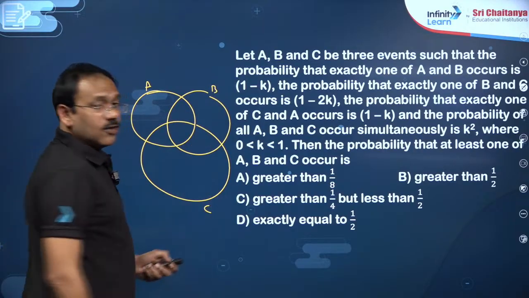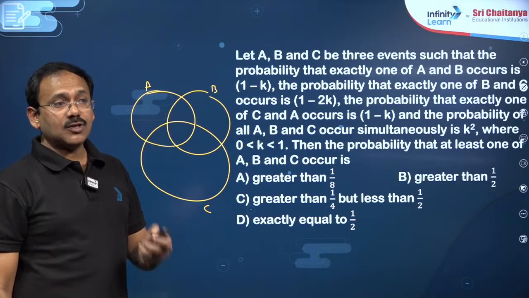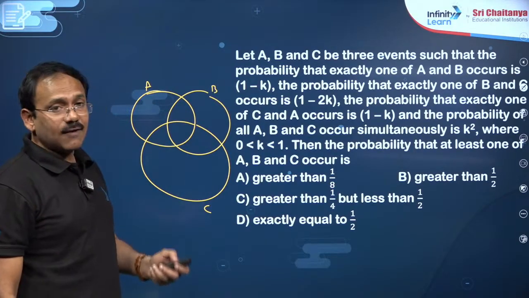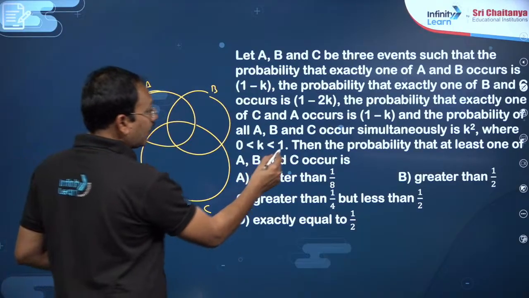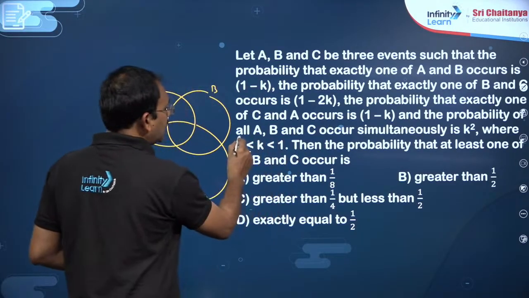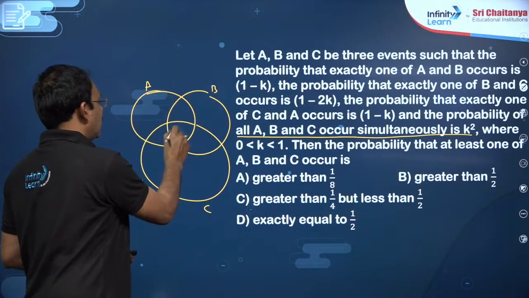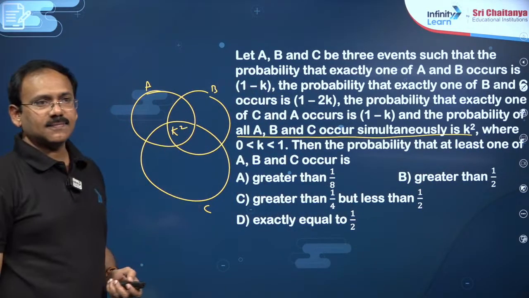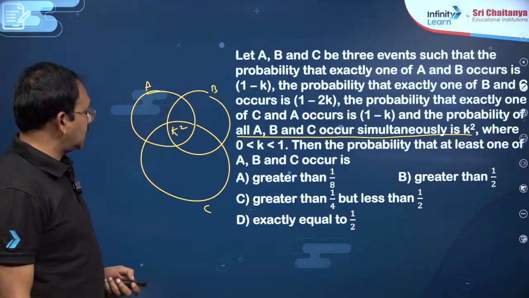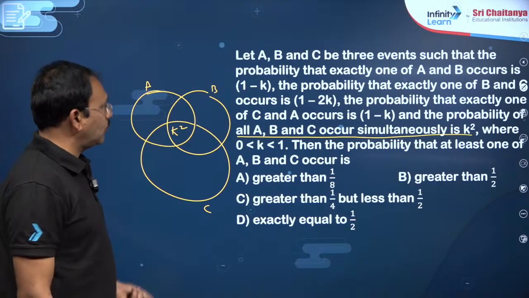So what is given? Whenever you take a Venn diagram, try to take the data from the innermost. The probability of A, B, C occurring simultaneously is k square, dear students. Where k is between 0 and 1, of course.